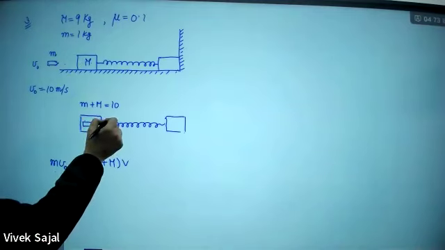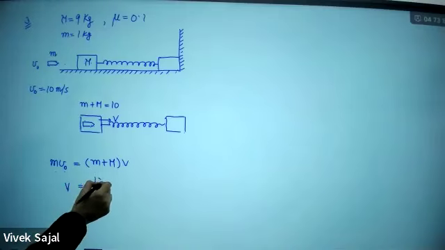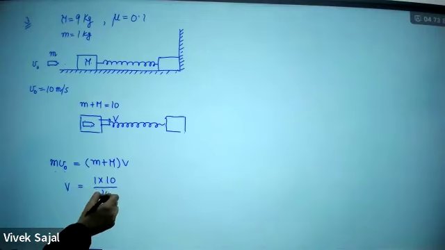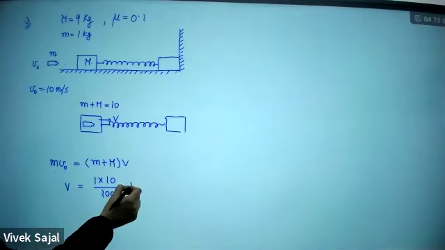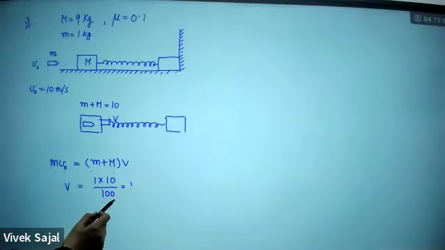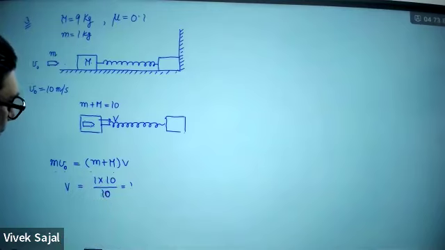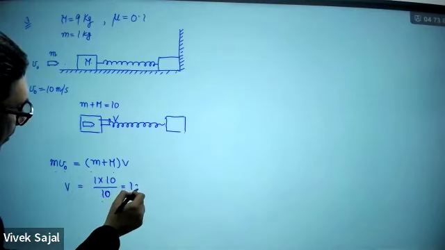So after this, it is going to have this velocity. So this velocity v will be m into v naught, 10, divided by 10, that is 9 plus 1. So this will be 1 meter per second.